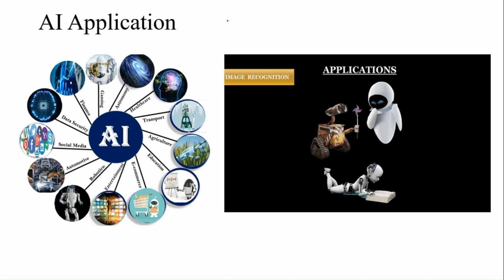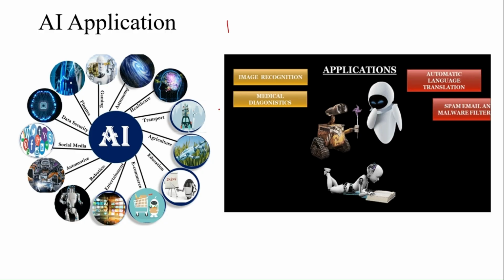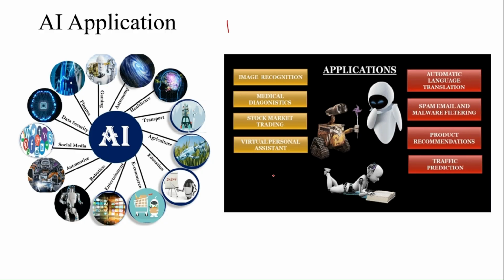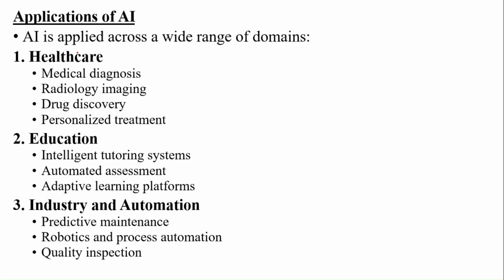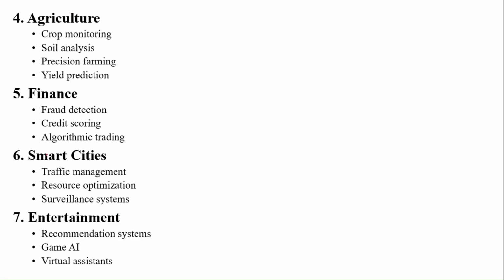So we have to understand where to use, how to use, and when to use it. Based upon that, you have to execute your application. We have applications in healthcare, education, industrial automation, agriculture, finance, smart cities, and environment. Different types of AI are working in their fields. For example, in agriculture, we can use it for crop monitoring, soil analysis, prescriptions for farming, and yield predictions. In finance, we have fraud detection, credit scoring, and algorithmic trading.